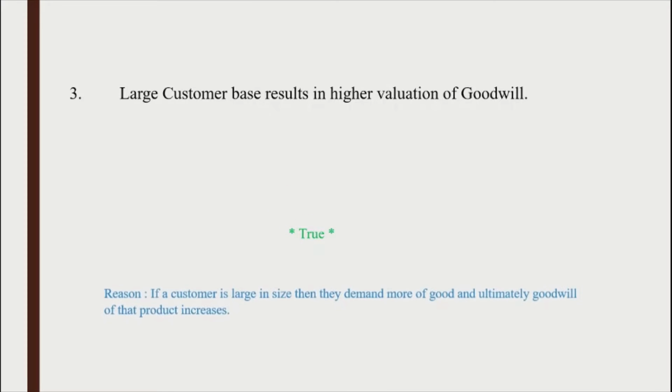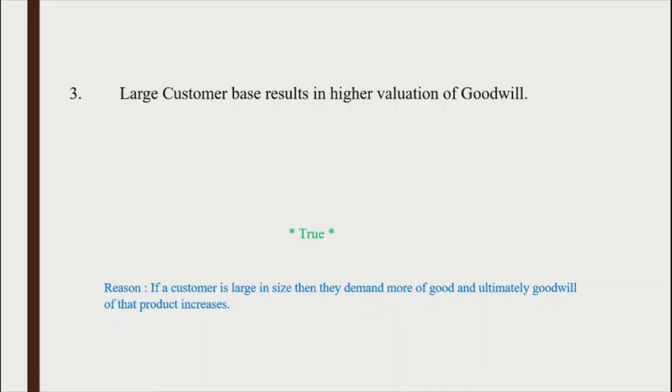Large customer base results in higher valuation of goodwill. Whether it is true or false, true. The reason, if a customer base is large in size, then they demand more of the good and ultimately goodwill of that product increases.